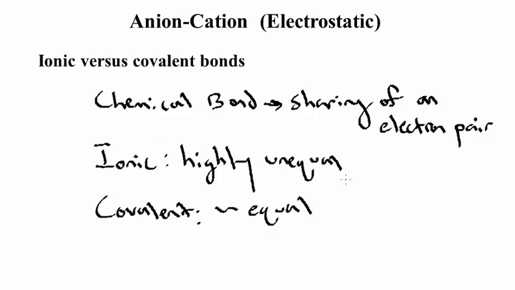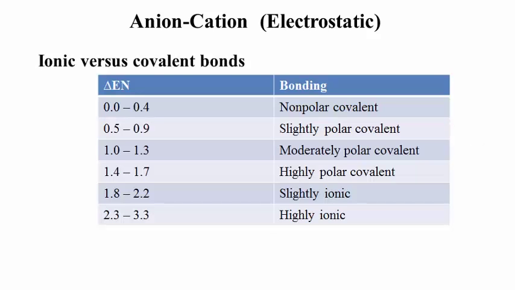Now the degree to which a bond is labeled as ionic versus covalent can be seen kind of like on a spectrum. So this is very dependent on the difference in the electronegativity of the two atoms that make up this chemical bond. So with very small difference in the electronegativity between them, you have very non-polar interactions between them, and it's more of a covalent bond. However, as the difference in the electronegativity increases, the bond becomes more polar and more of an ionic type interaction.